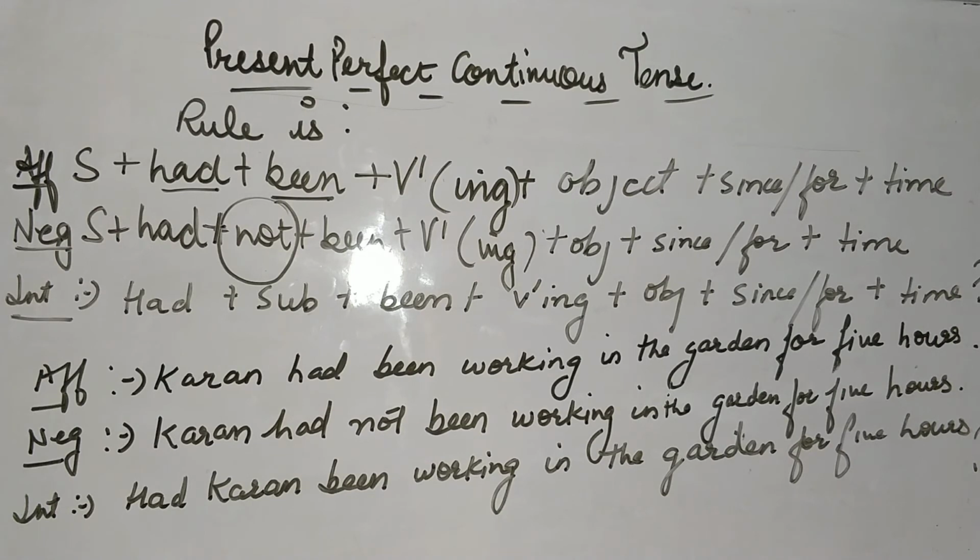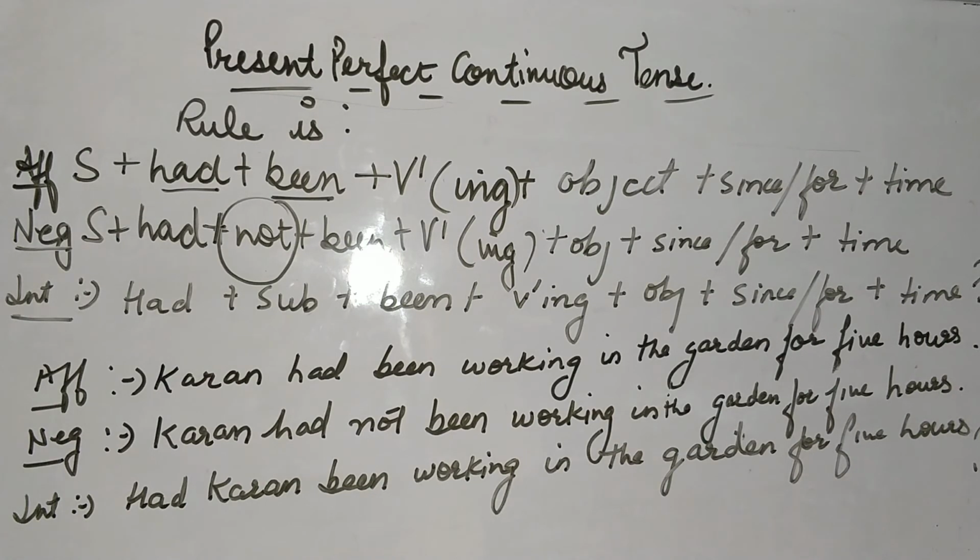It will be very much clear to you with the help of an example. Karan is your subject. After Karan, your main helping verb had, followed by additional helping verb been, plus first form of verb plus ing. Work is your first form, working. In the garden is your object. 5 hours means period of time. So what will come before this? For 5 hours. Now negative of this will be Karan had not been working in the garden for 5 hours.